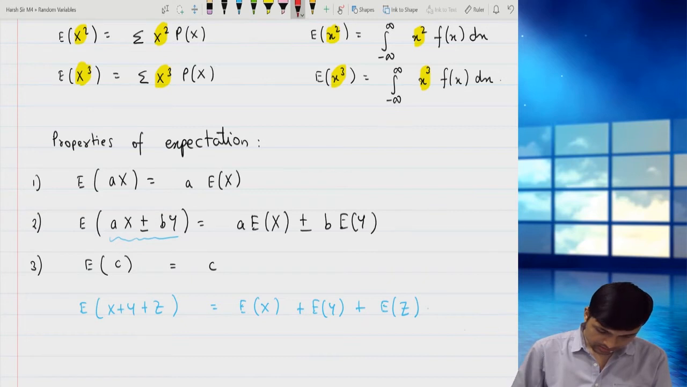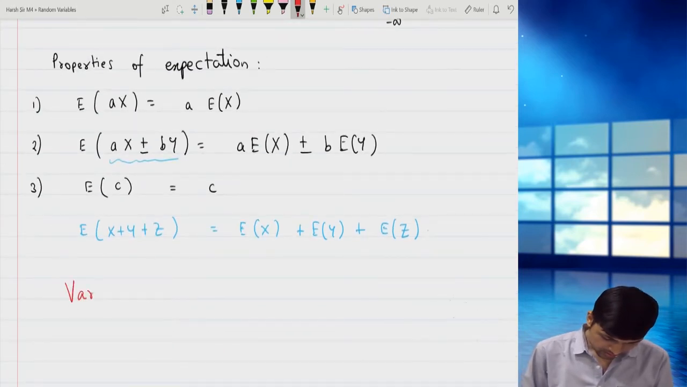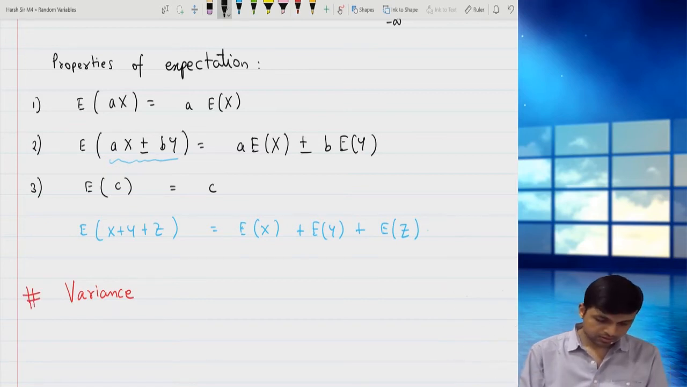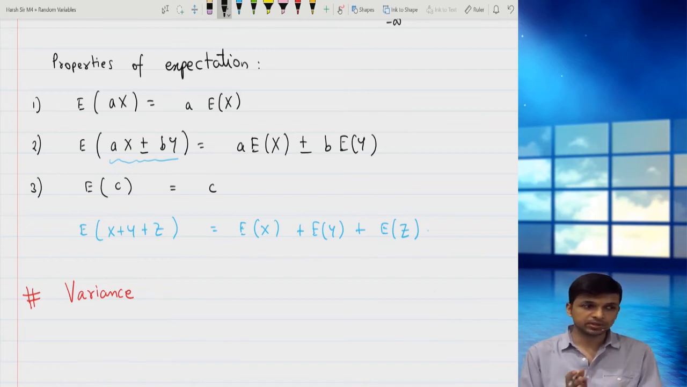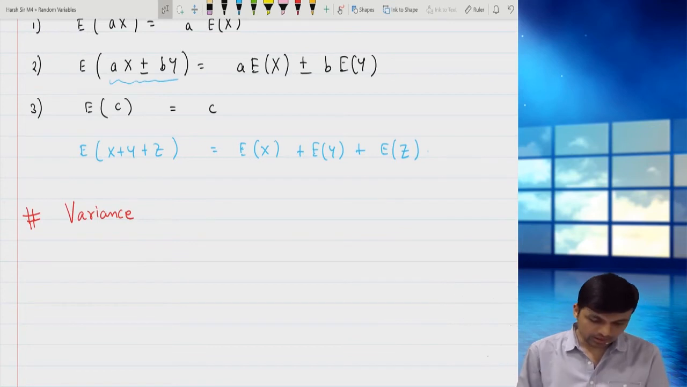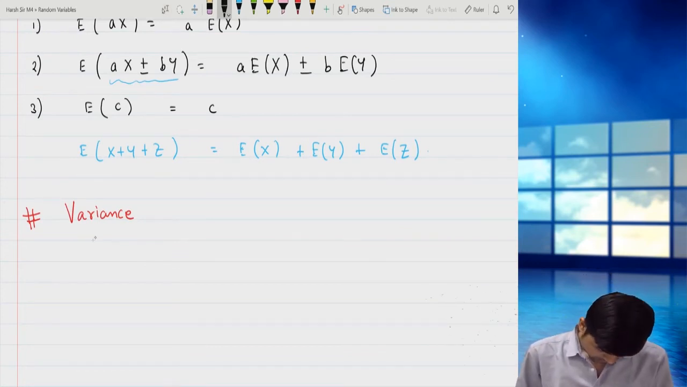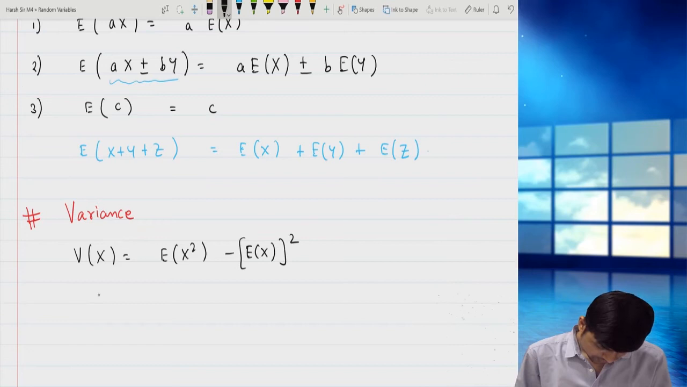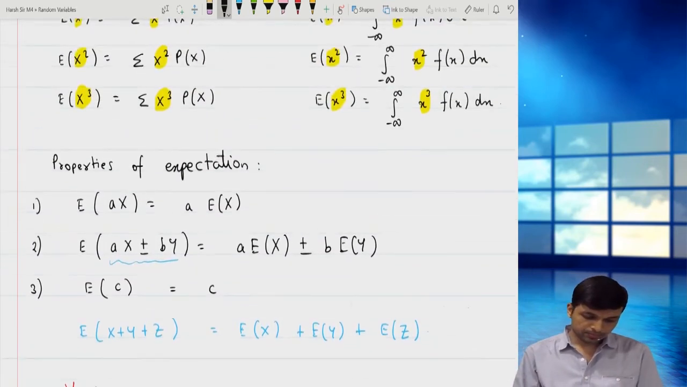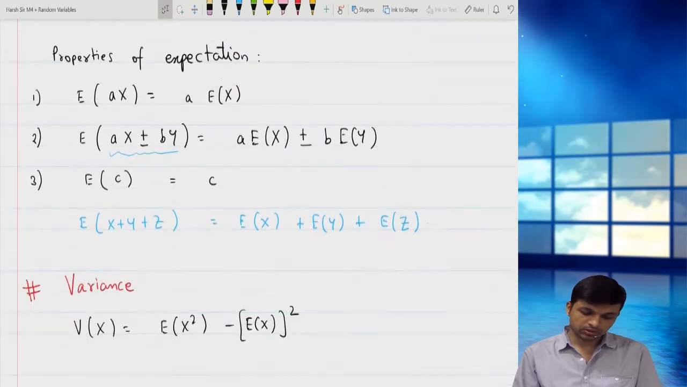Now there is something called variance, another term. Variance is basically a measure of dispersion. It gives an idea of how much it deviates from the mean, or how much it varies from the mean. You have already learned variance in correlation and regression. So variance in terms of expectation is written as E of x square minus E of x the whole square. E of x square I have already calculated on top. It is x square into p of x, and E of x is also x into p of x.